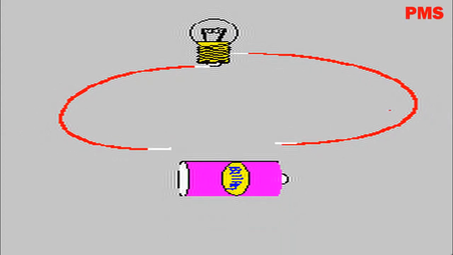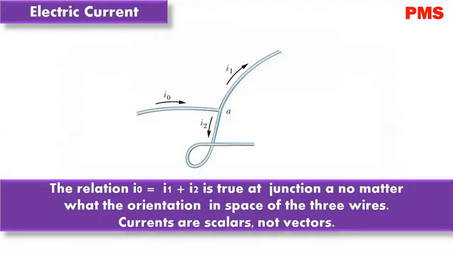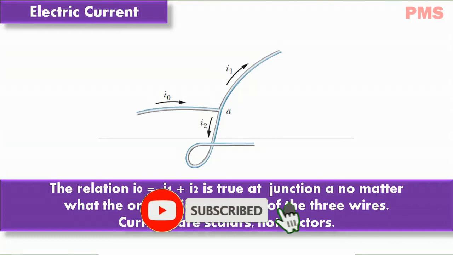Here a conductor with current I0 splits at a junction into two branches. Because charge is conserved, the magnitudes of current in the branches must add to yield the magnitude of the current in the original conductor, so we can write I0 equals I1 plus I2.